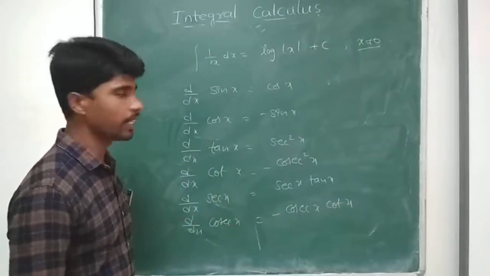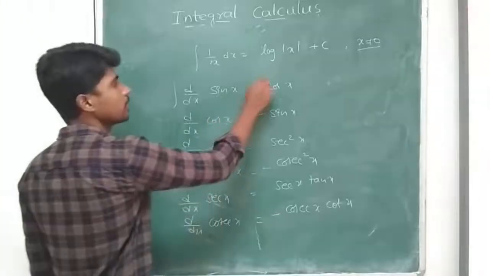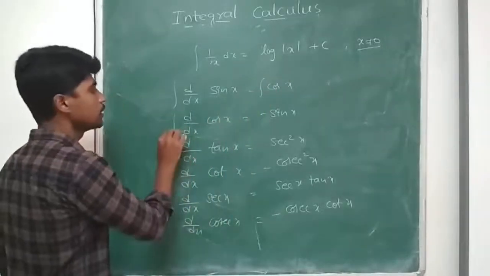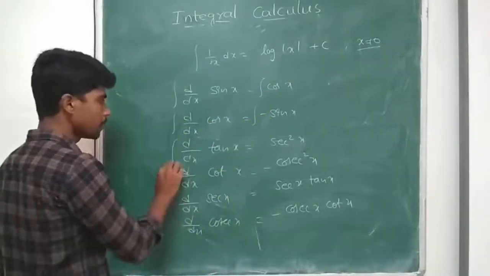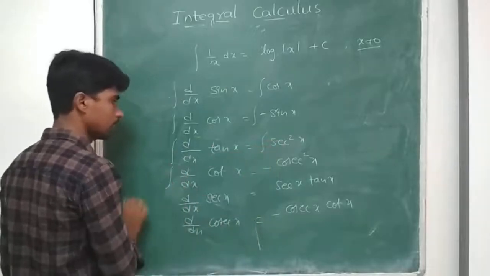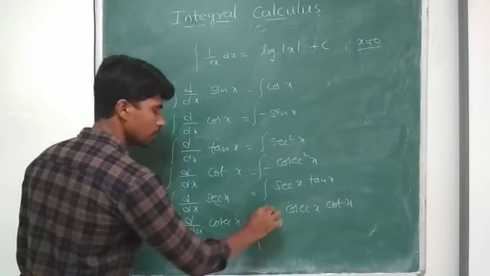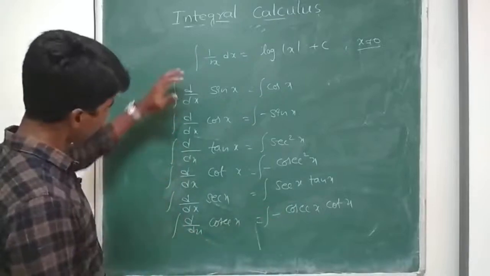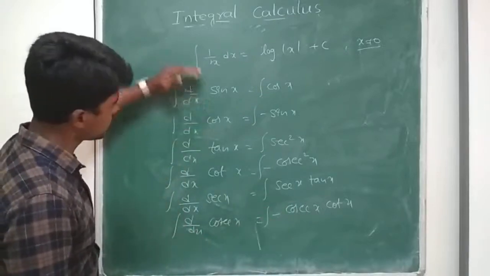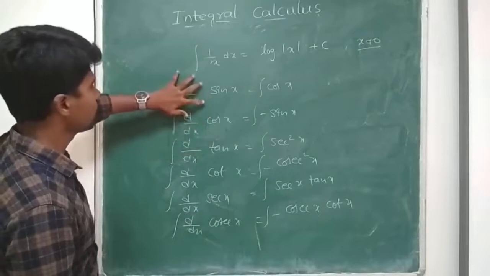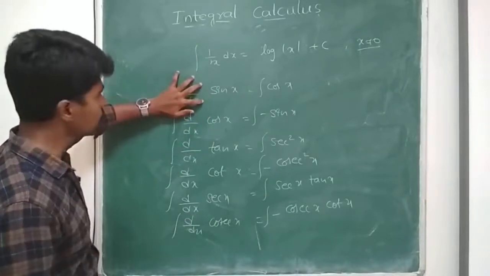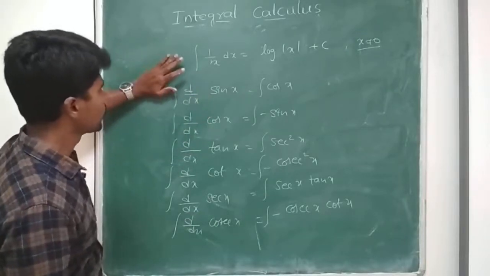Now if I apply integration, what do I get? Integral on each of these. On the left side, integration and differentiation will get cancelled, meaning they just vanish, right?